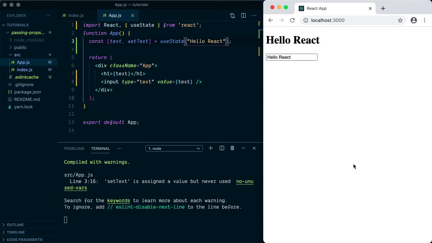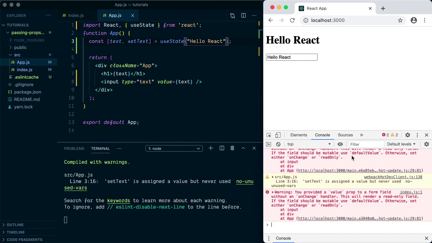Open the console, and we can see here: you provided a value prop to a form field without an onChange handler. What this means is that even though we provided some text here, we will not be able to change that. Let me try to do that. If I am typing something here, as you can see, nothing is happening on the screen because we haven't provided the onChange handler. React will treat this as a read-only field, so it won't allow us to change this. So what we need to do is provide an onChange handler.